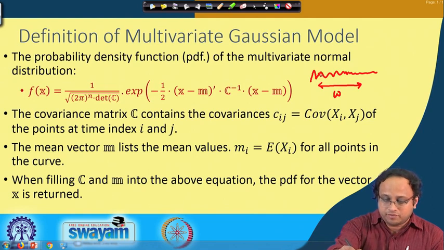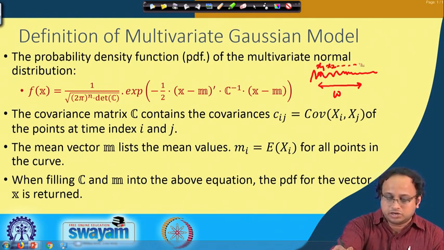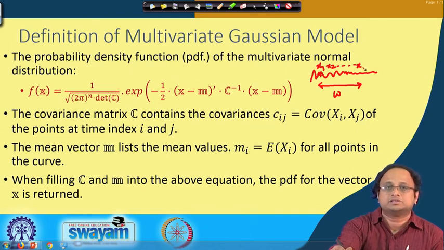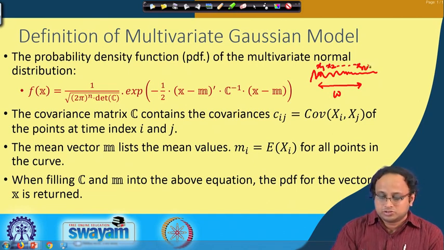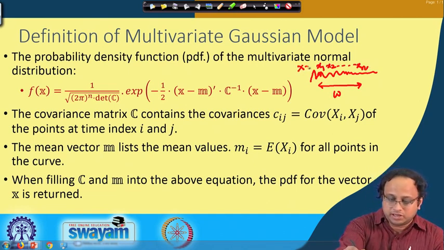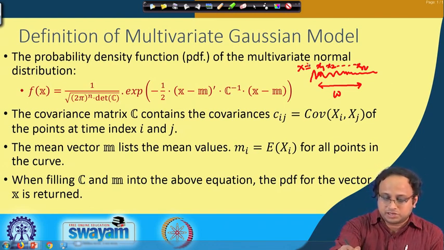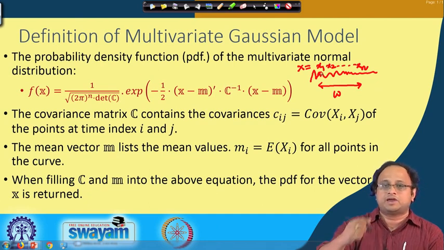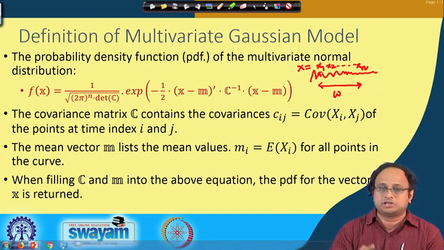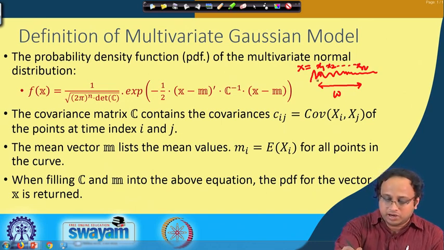Okay. So, every time instance is like x1, x2. These are the various samples that you are getting at different time instances. Let us write x1 to xn, for example. This makes my vector x. Now, I calculate the mean at every point. When I am varying it, I am getting different values at that point, and I take a mean at that point, and therefore I now get a mean vector.